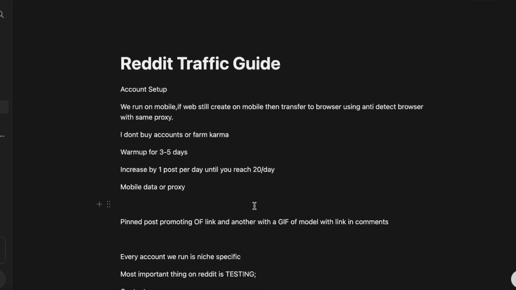But yeah, so first of all, account setup. We run it on mobile, just on your phone. Create it with a Gmail. If you want to do web or if you want to scale, obviously you might not have 20 phones to run 20 accounts, or you want to give some to VAs. You should still create it on mobile, but then you can transfer to browser using an anti-detect browser like Anti-Dolphin or AdsPower with the same proxy.